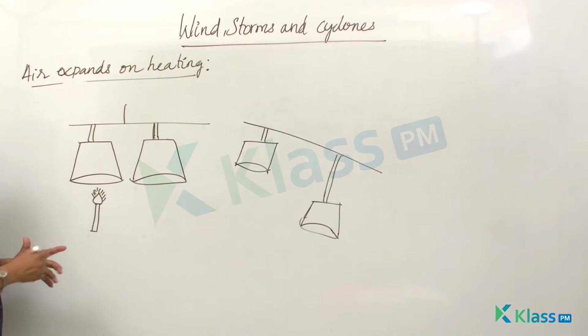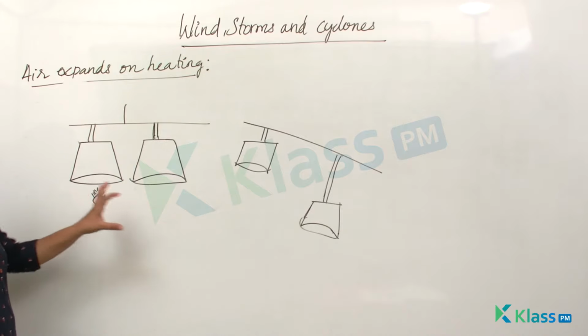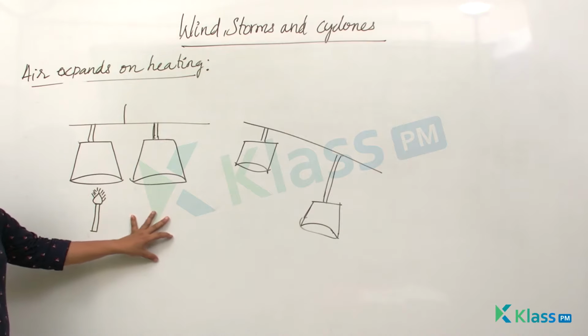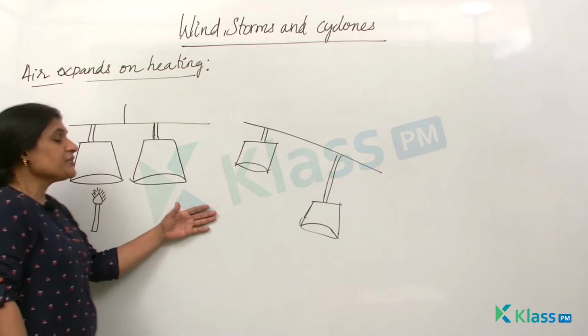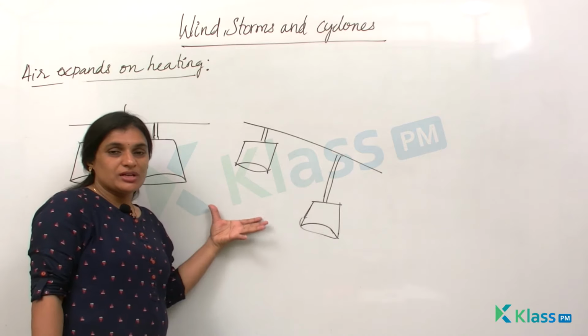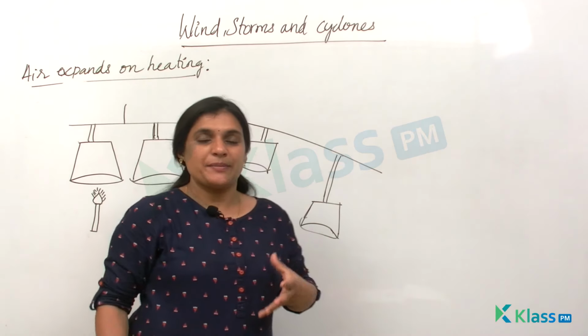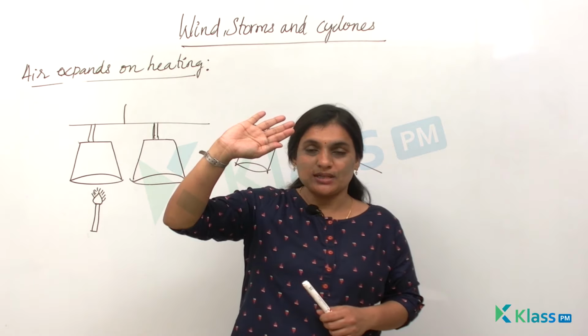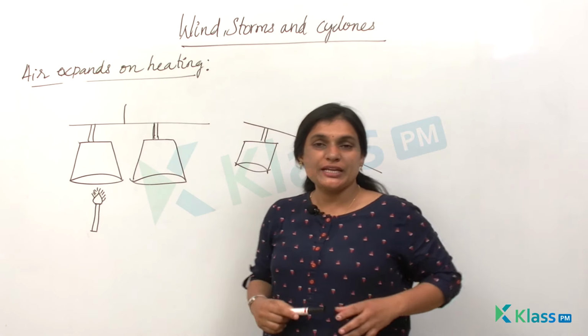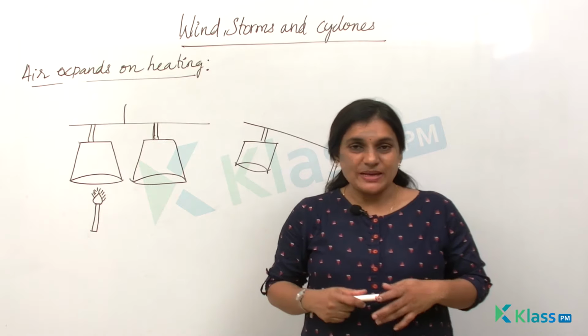You see that before you lit the candle, both the paper cups were on the same beam, right? And as you lit the candle and as heat is produced, you see that one of the cups rises up. Why is this happening? Because the hot air which is present rises up and pushes the cup up, and this indicates that air expands on heating.